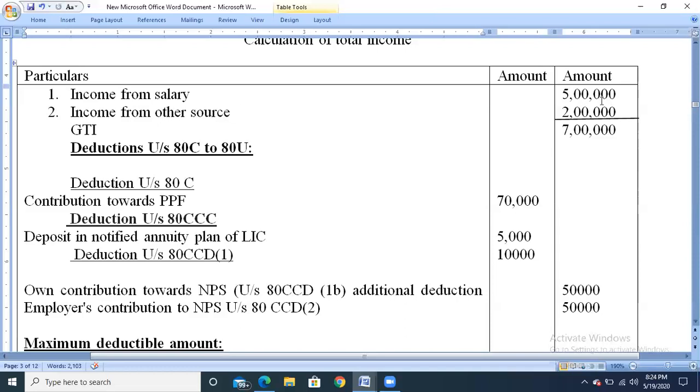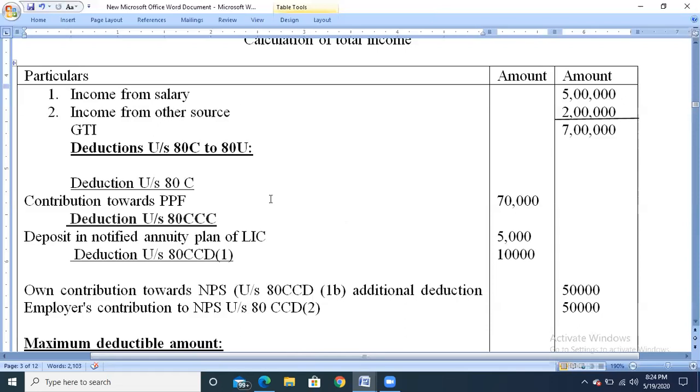Both are equal, so we have taken the same amount, 50,000. Don't confuse: the employer's contribution will be claimed separately, and that will not be included in the total of 1,50,000. So 50,000 and 50,000 will be claimed separately.